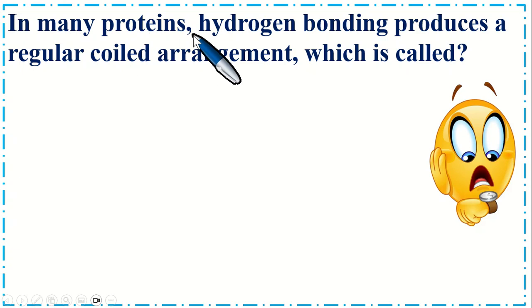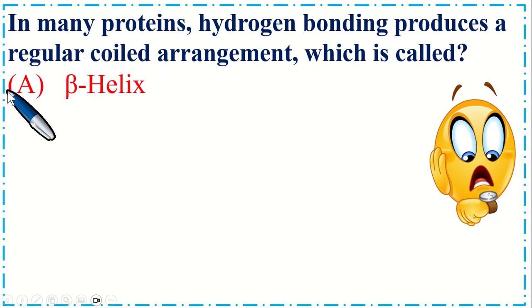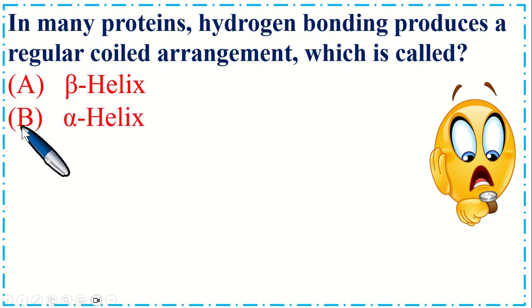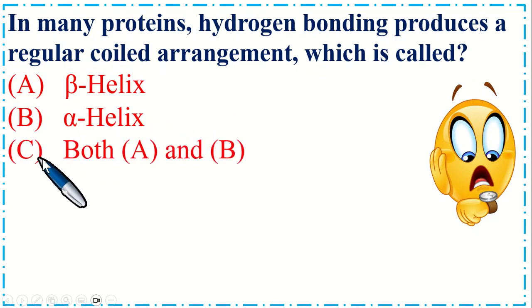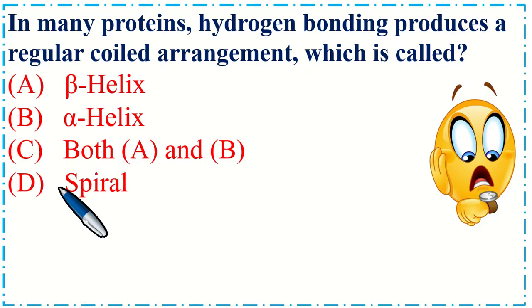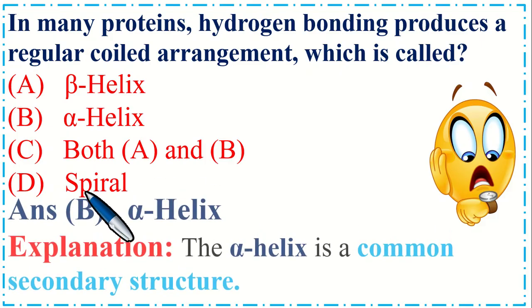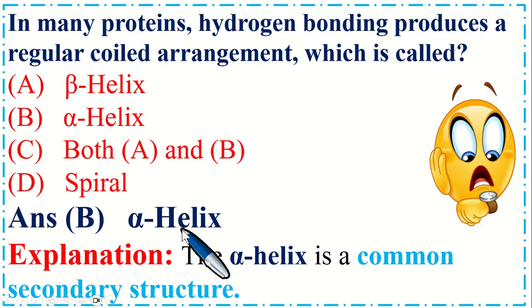In many proteins, hydrogen bonding produces a regular coiled arrangement which is called option A, beta helix, B, alpha helix, C, both A and B, and option D, spiral. So the correct option is B, alpha helix. Explanation: the alpha helix is a most common secondary structure.